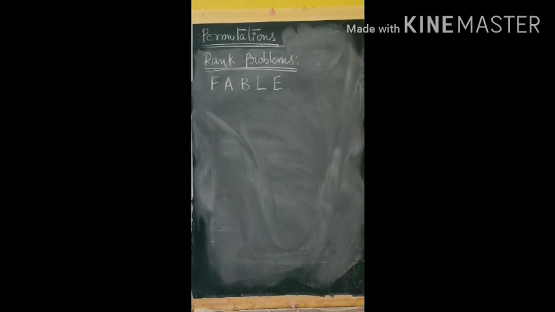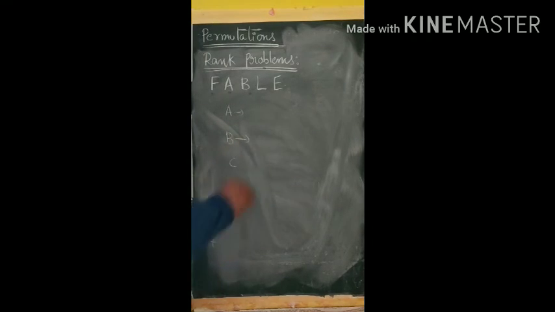Now we are going to discuss rank problems, to find the rank of the given word when repetition is not allowed. Okay, so FABLE, F-A-B-L-E. What is the rank of this word? Rank means, if you see the dictionary, the words starting with A will come first. Next, the words with B will come.